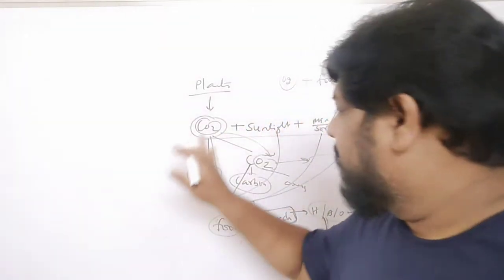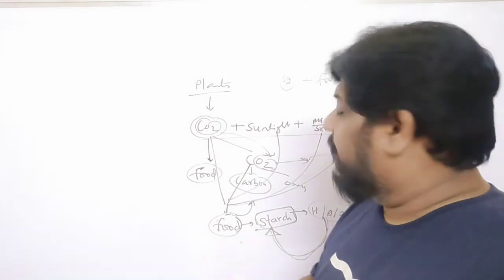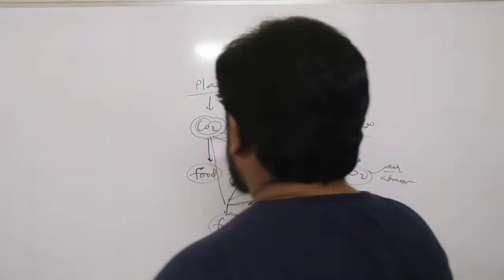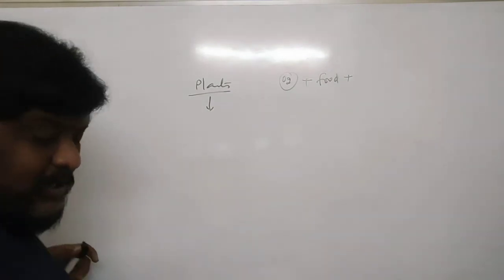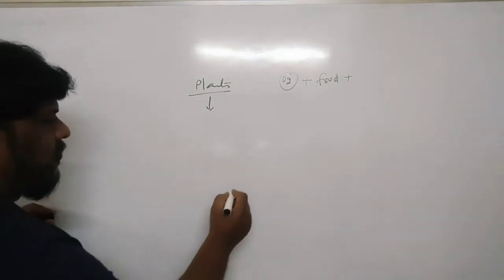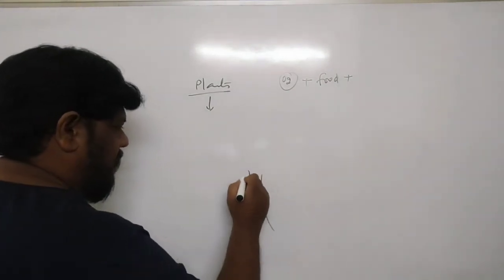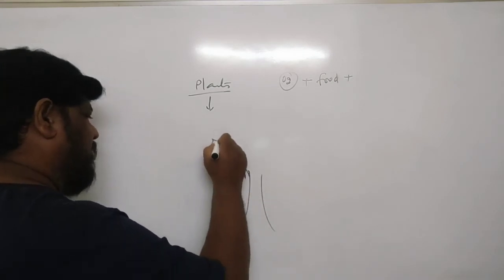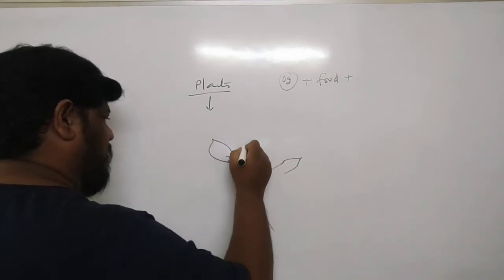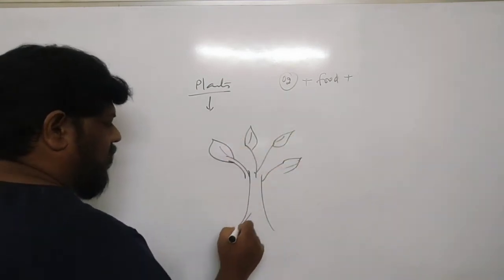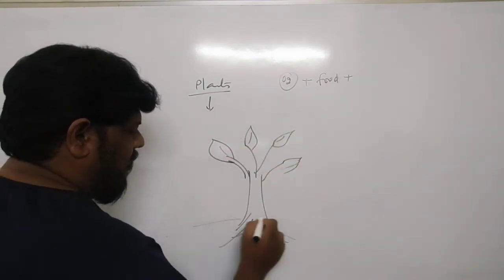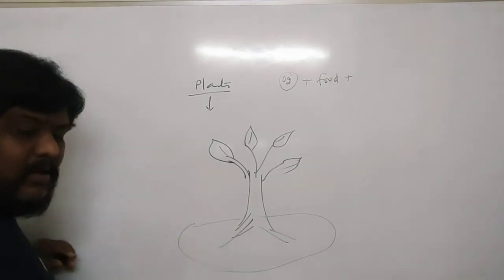Right now, this is a part of that. The second part is, let me put it in this way. Now this is a tree. These are the leaves. These are the roots. Roots are in the soil.